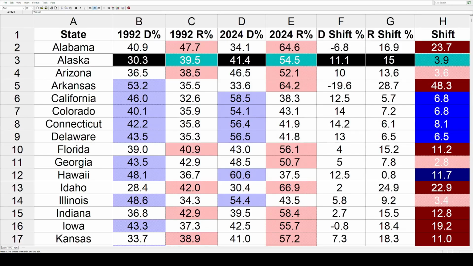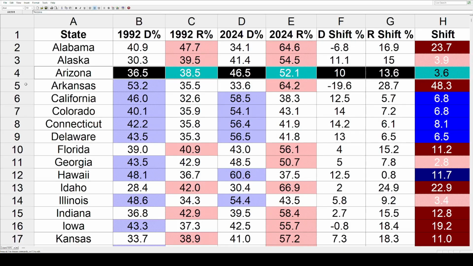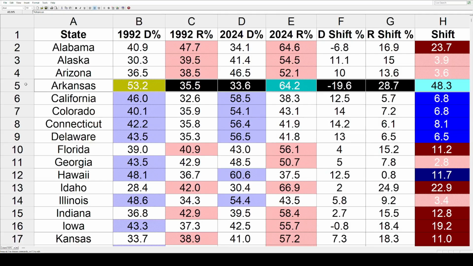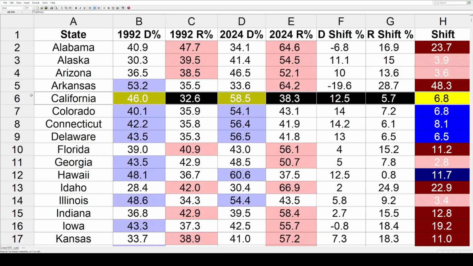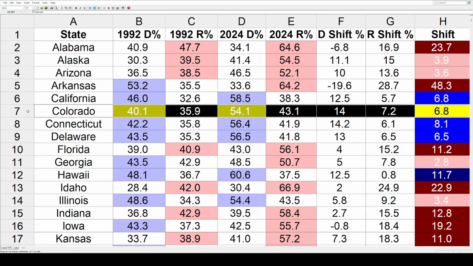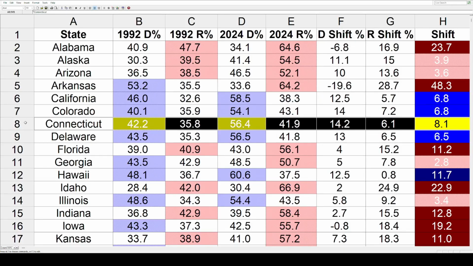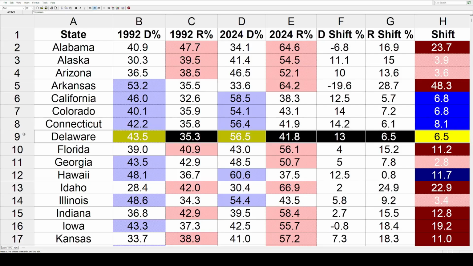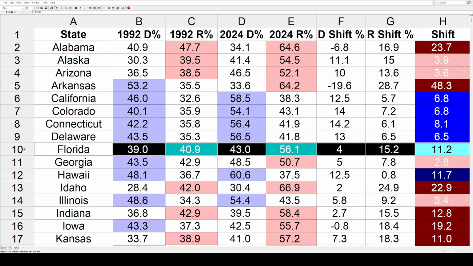In Alaska, both candidates gained double digits between these two elections, but Bush gained a little bit more, and it shifted 3.9% redder. Arizona was similar, as it got redder by 3.6%. Arkansas was Bill Clinton's home state, and he won it in 1992. And because of all the changes in between, this state actually shifted a monumental 48.3%. Now we've got some blue shifts. We've got California at 6.8%, Colorado the exact same amount, 6.8%, Connecticut a little bit bluer at 8.1%, and Delaware back down at 6.5%. Then we've got Florida moving double digits redder at 11.2%.